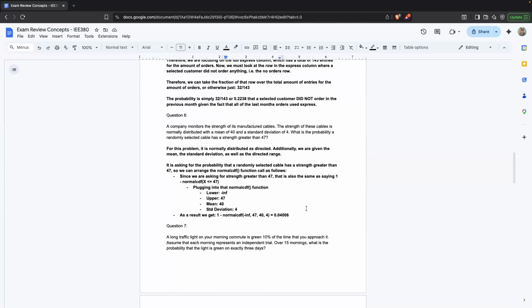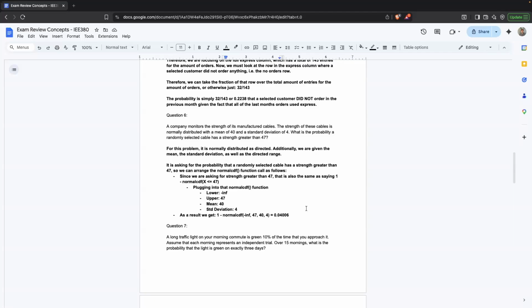Moving on to question 6, a company monitors the strength of its manufactured cables. The strength of these cables is normally distributed with a mean of 40 and a standard deviation of 4. What is the probability that a randomly selected cable has a strength greater than 47? This is simply another normal distribution problem. We're given the mean of 40, standard deviation of 4, and we want to find the probability that the strength is greater than 47.